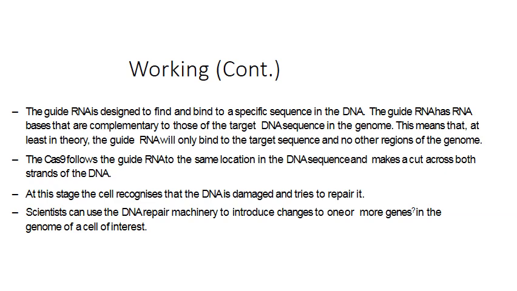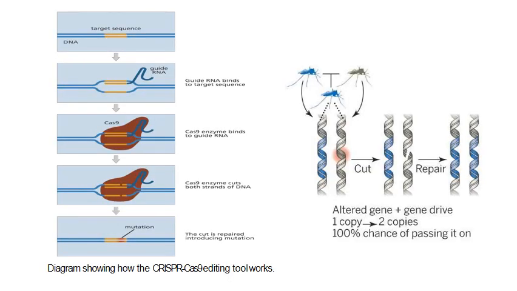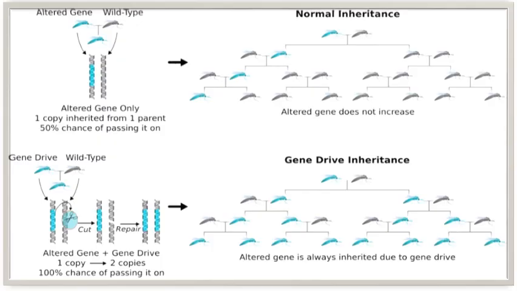At this stage, the cell recognizes that the DNA is damaged and tries to repair it. Scientists can use the DNA repair machinery to introduce changes to one or more genes in the genome of a cell of interest. This is how the guide RNA and the RNA guided endonuclease work, with the principle of homologous recombination by a cut and repair mechanism. This is how the mechanism goes.